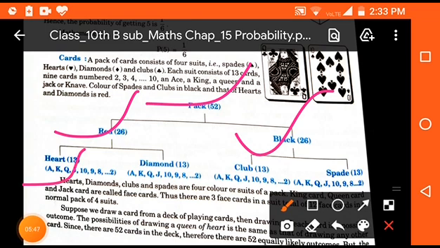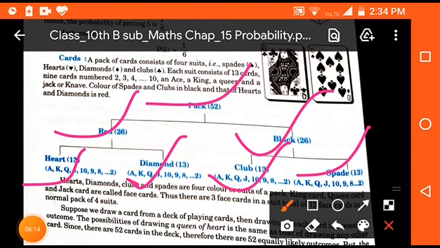First, a group of 13 cards which is known as heart, and another group of 13 cards which is known as diamond. In the same way, in the 26 black cards, there are two groups also. The first group contains 13 cards, which is known as club, and the next 13 cards are known as spades. Now, the division of 13 cards is like this.